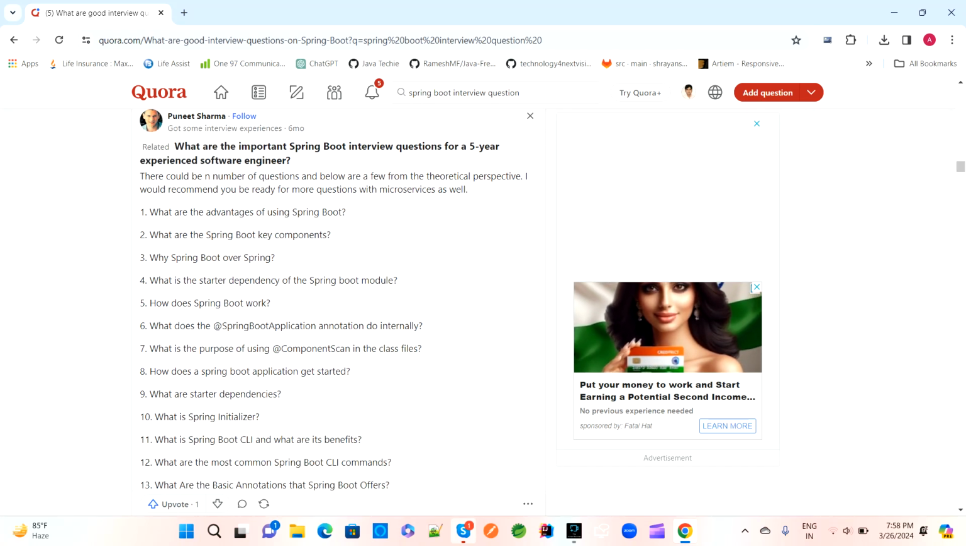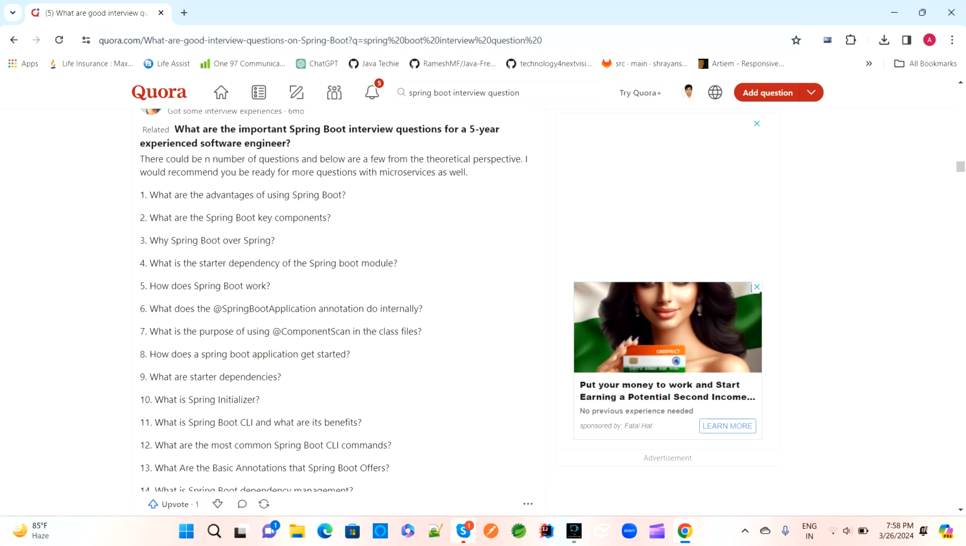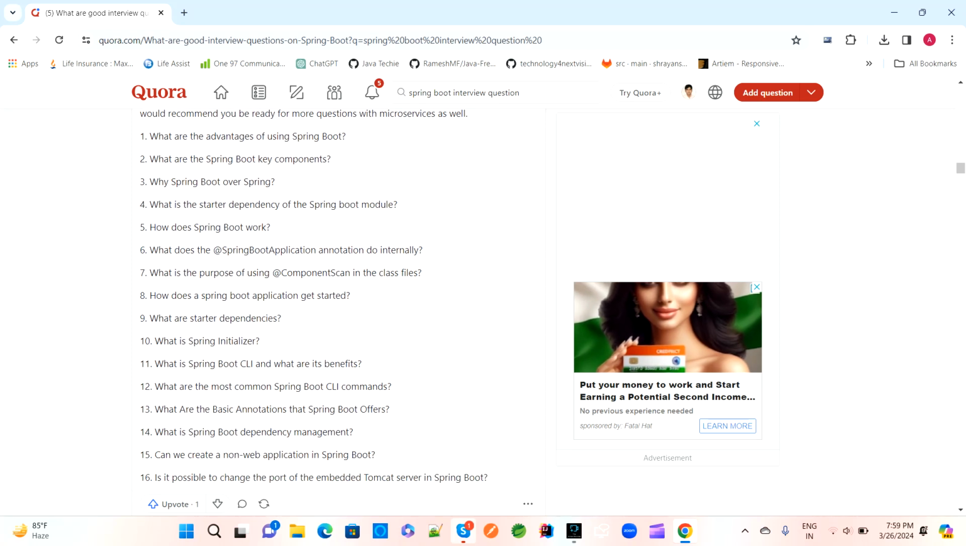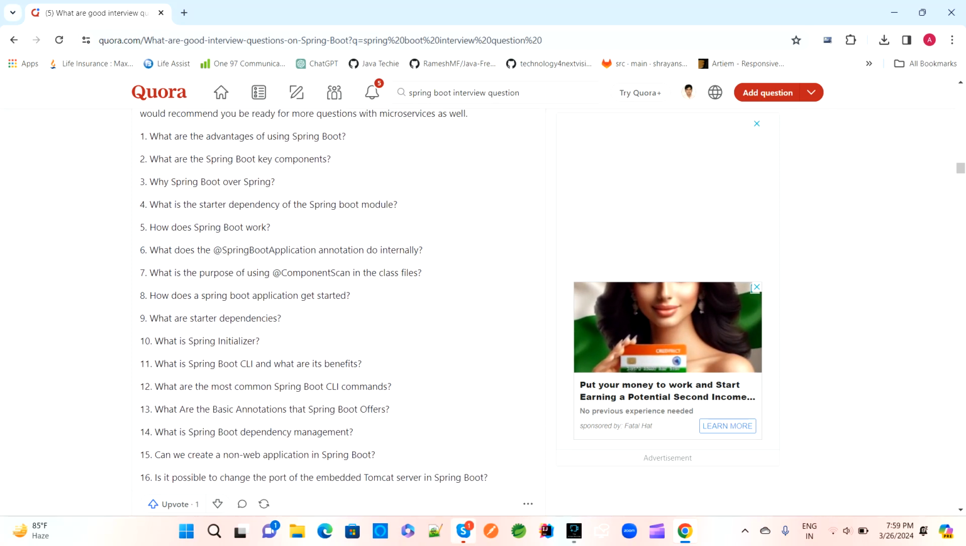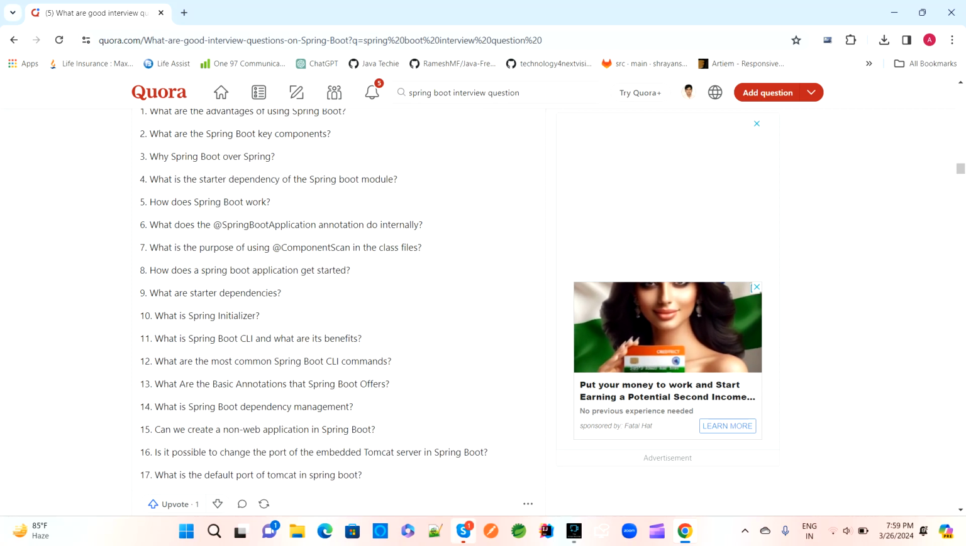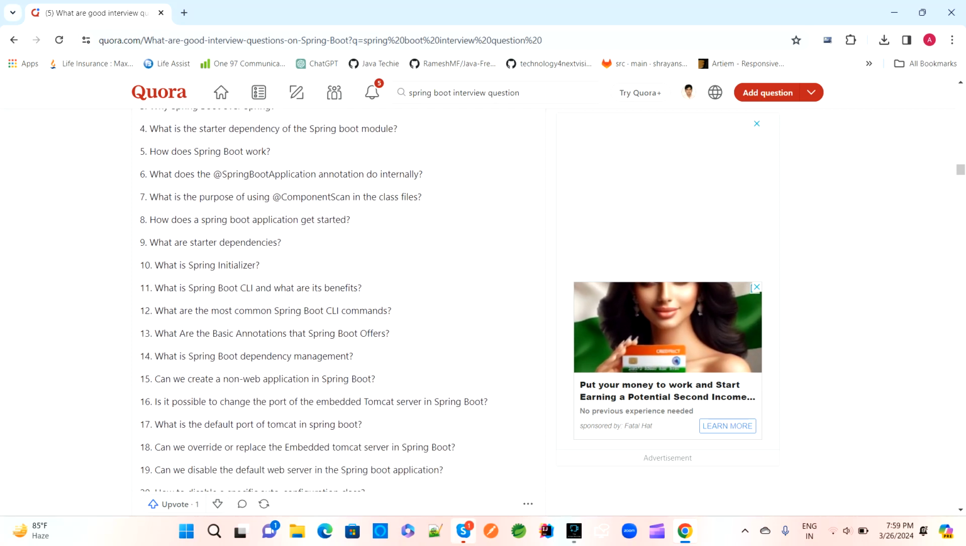If you are going for this real-time experience with Spring Boot related questions, so here are some real-time, 5 years of experience related Spring Boot questions. What are all the advantages of Spring Boot? How do we use a Spring Boot component? Why do we use Spring Boot over Spring?